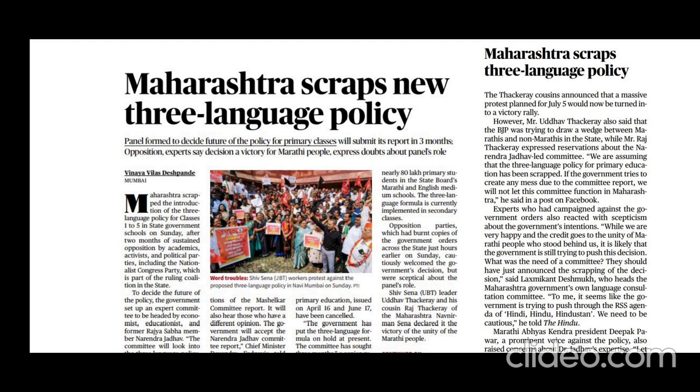The Hindi speaking states were to teach Hindi, English, and a modern Indian language, preferably a South Indian language. And the non Hindi speaking states were expected to teach the local language, Hindi, and English. Okay, these were the main characteristics of the three language policy of NEP 1968. And what is the significance of this three language policy?